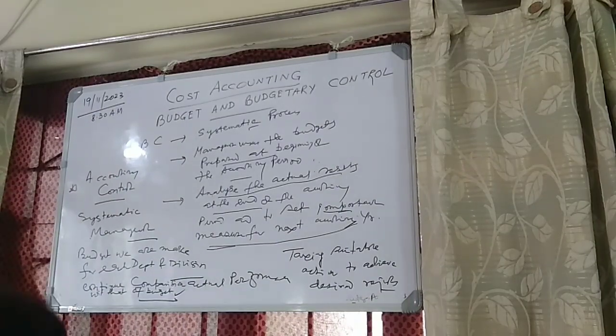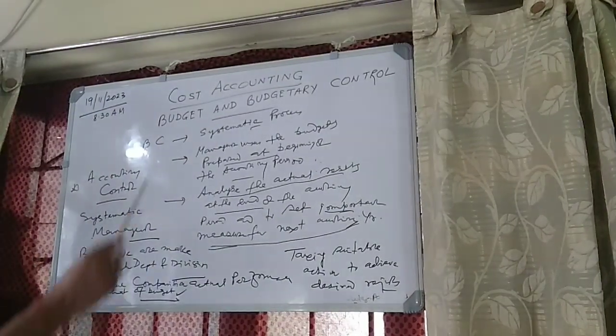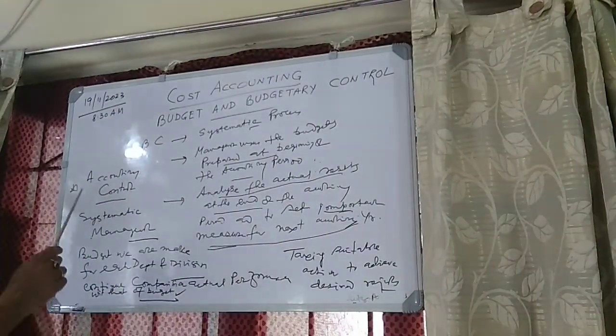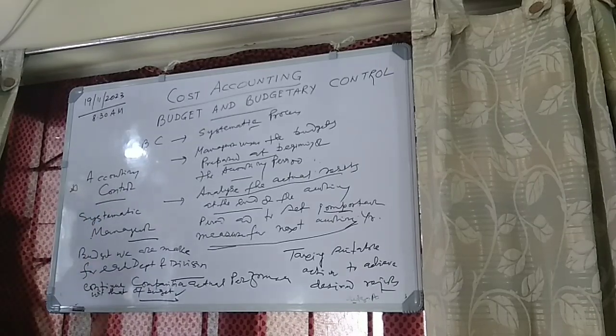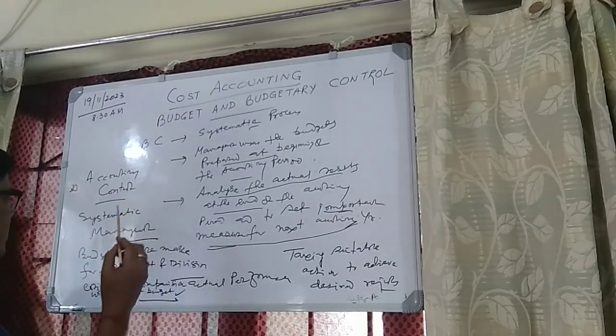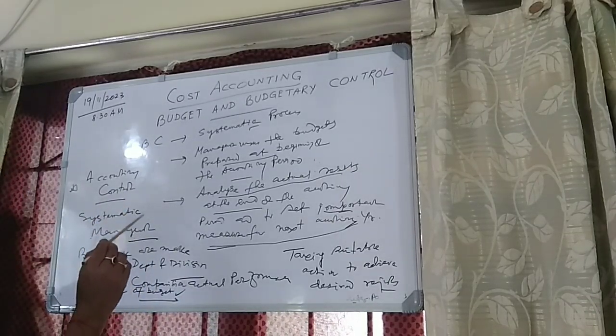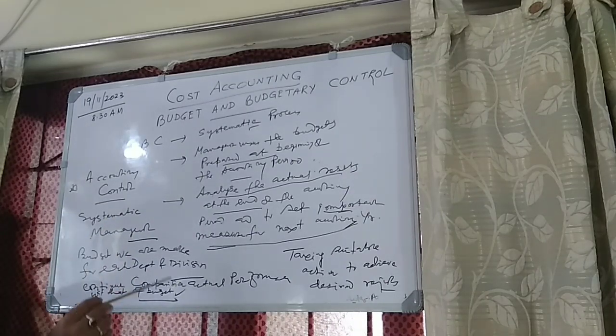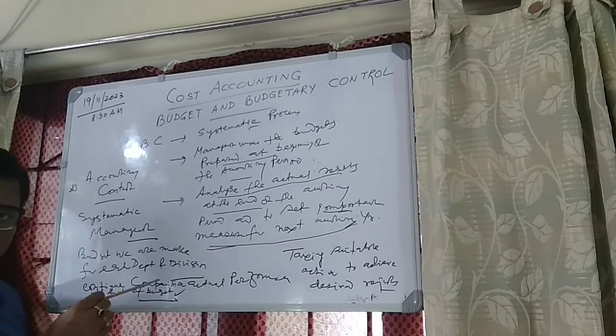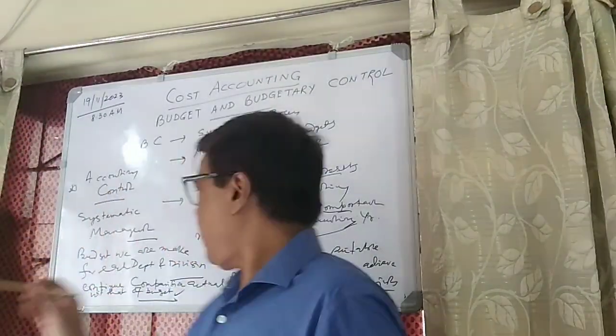See what we are talking about here. This is the systematic process. Accounting control is one part that we are making the budget for. Systematic management is another part, and the budget is made for different departments and divisions.